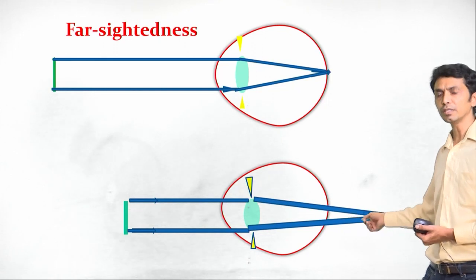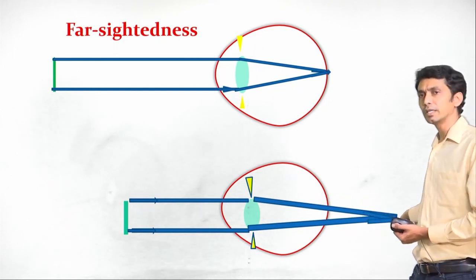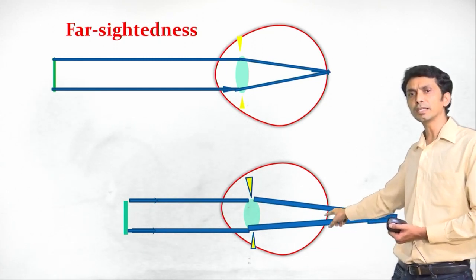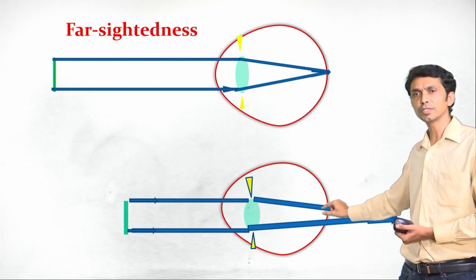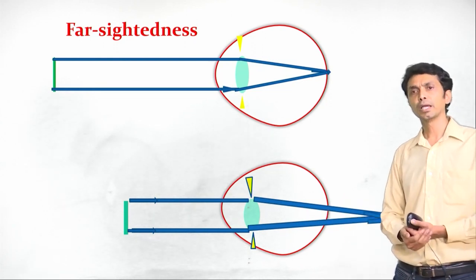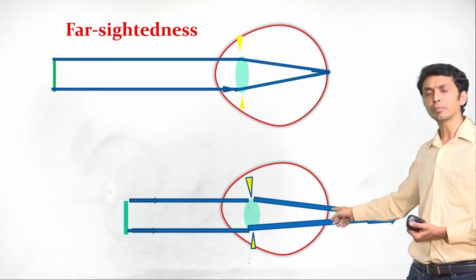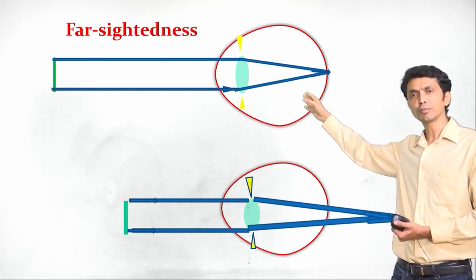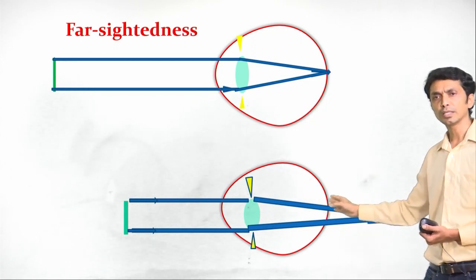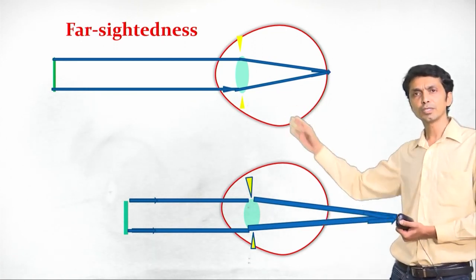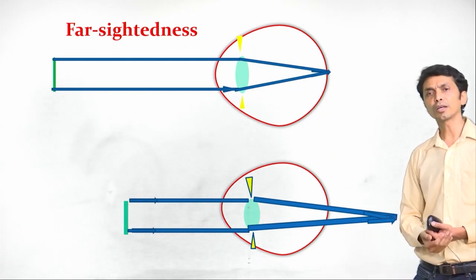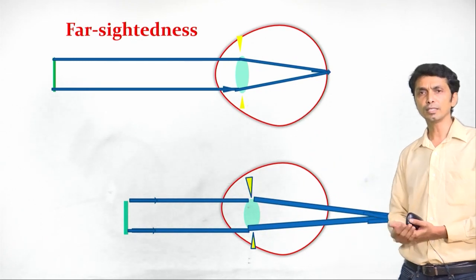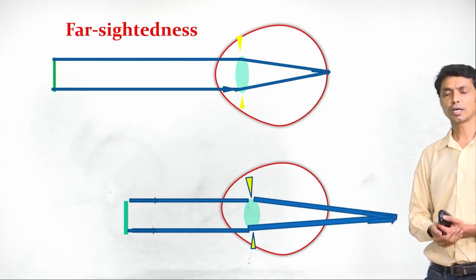So you have seen that the converged rays, they are joining at a point which is behind the retina. That means here at the retina, those rays have not converged at one point. So this is not a proper image. So when the object is far away, the image is formed properly. When the object is nearer, the image is not proper. So this is what we called the defect of vision, farsightedness or hypermetropia, where we can see the far away objects clearly but the nearer objects are blurry.